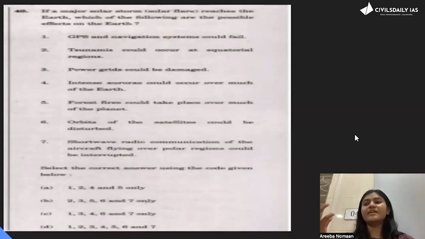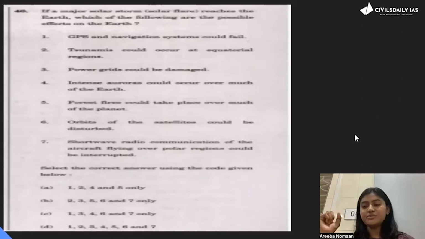Obviously. What does solar flare mean? See, in solar flare, there is magnetism. So if magnetism will rise, obviously your power grids, your navigation, your GPS, everything will be affected, which run through electricity and magnetism, right? So yes, this can be a thing. Intense auroras could occur over much of the earth, correct? If solar flares are rising, then the magnetic field will also rise, and the auroras that form at our poles obviously have a tendency to rise.